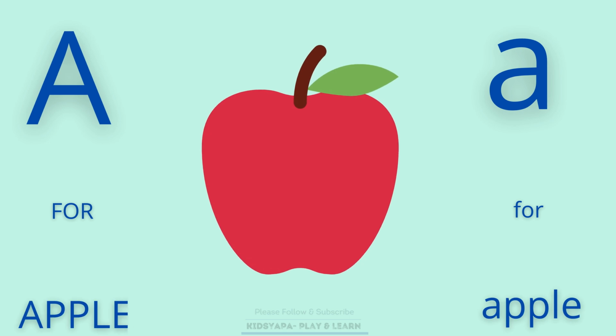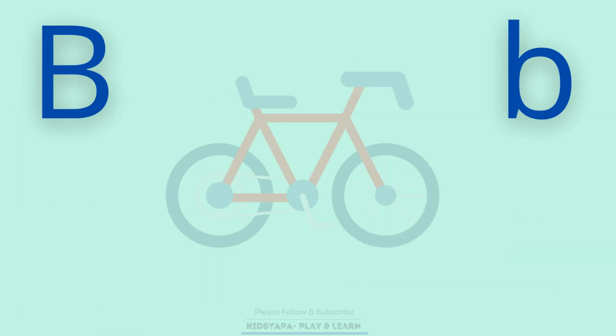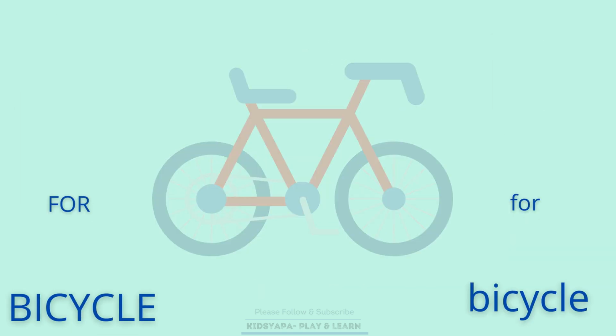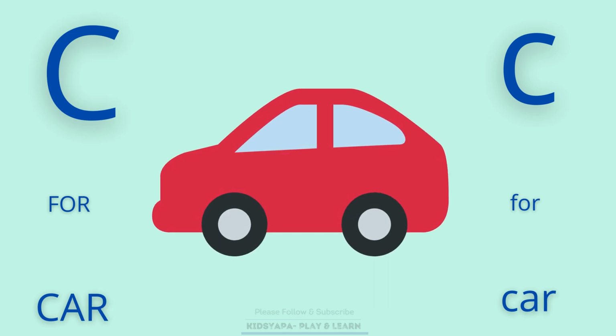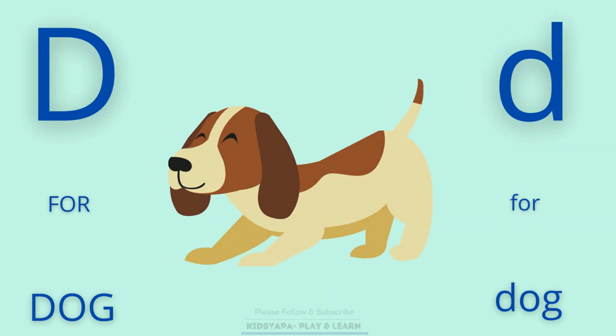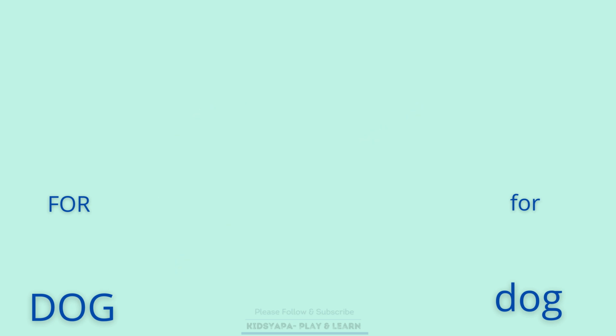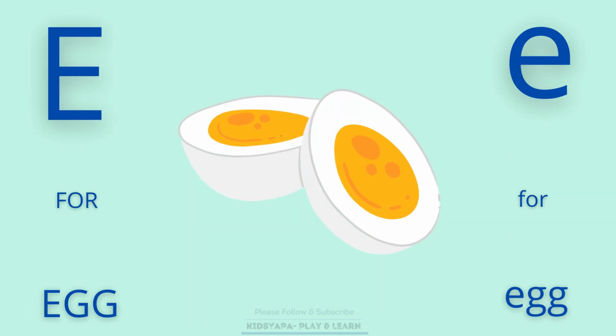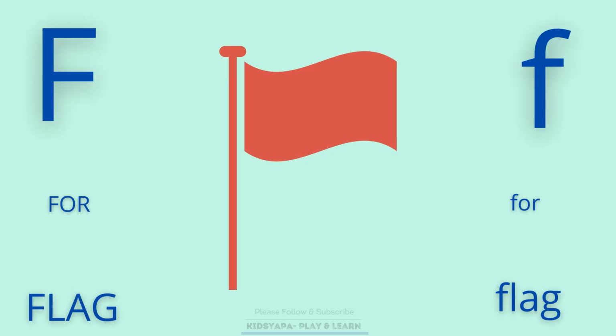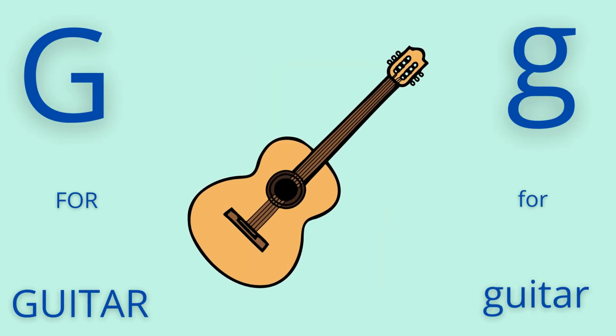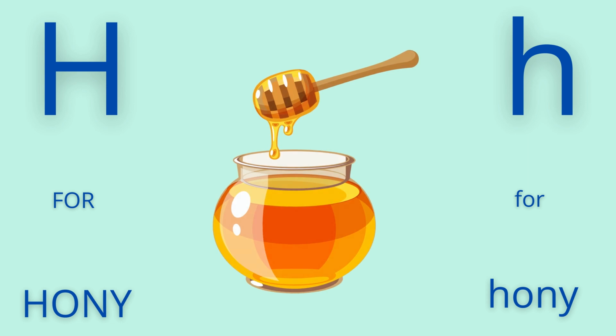A. A for apple. B. B for bicycle. C. C for car. D. D for dog. E. E for egg. F. F for flag. G. G for guitar. H.